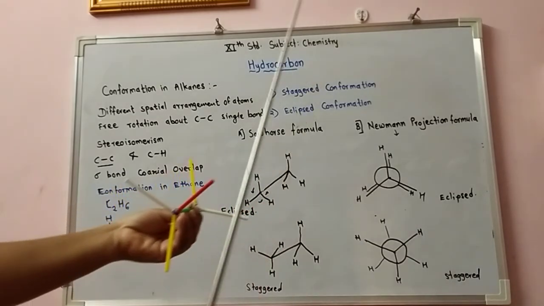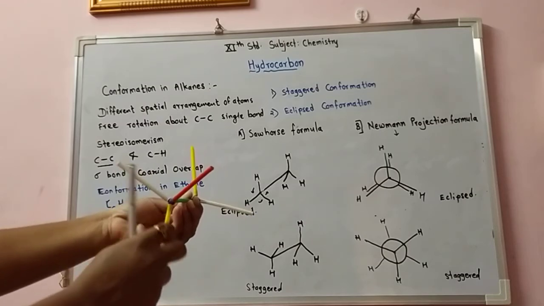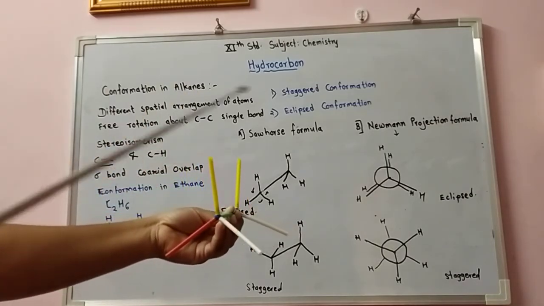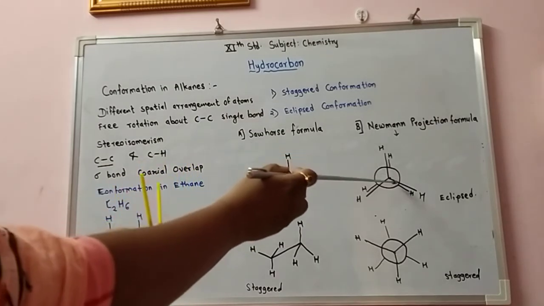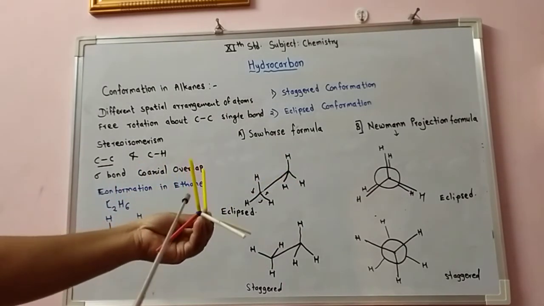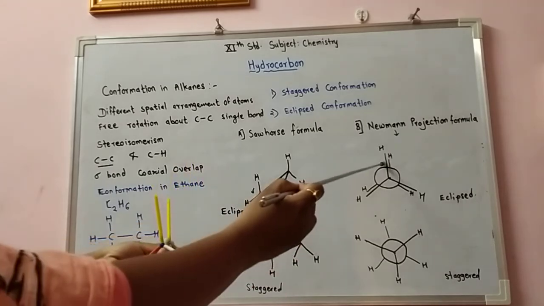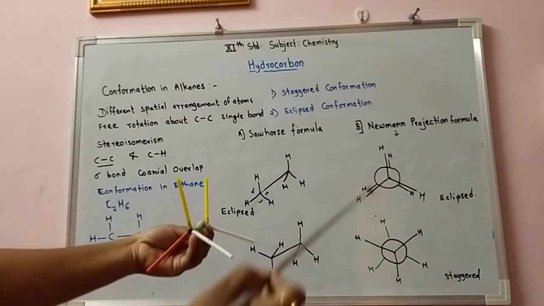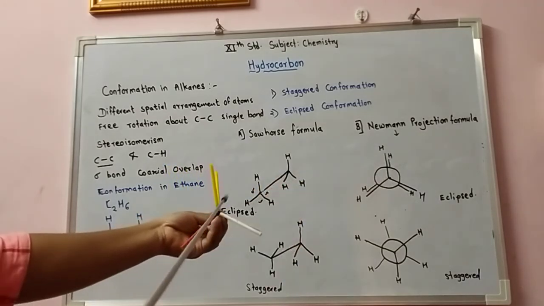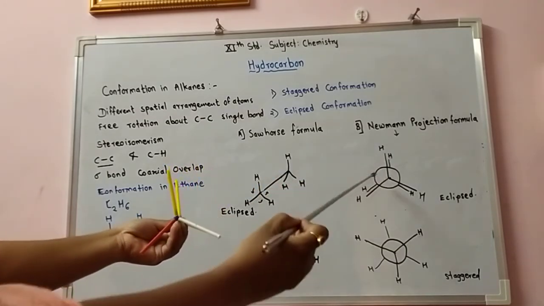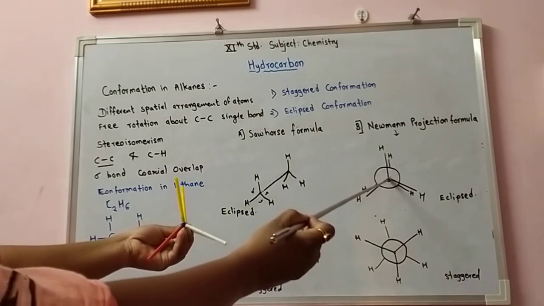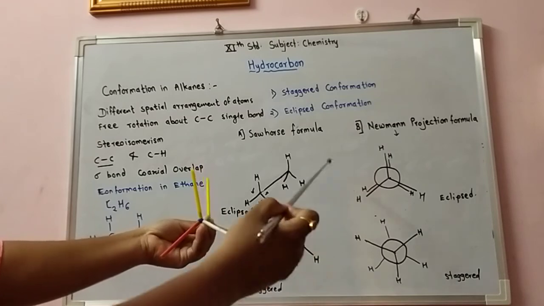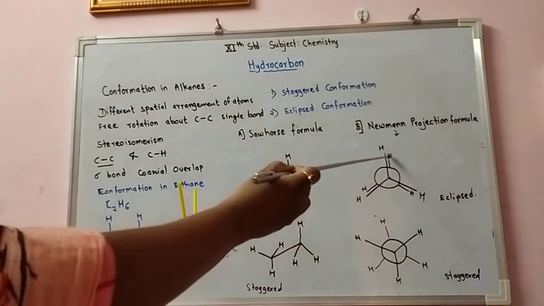Now the eclipsed one: if the front is rotated, then this is eclipsed. Here 2 hydrogens are close to each other. The center of the circle is the front carbon, and the circle is the back or rear carbon. Now see the front carbon: these 3 hydrogens are shown with lines drawn from the center of the circle, and the back carbon hydrogens from the edges.